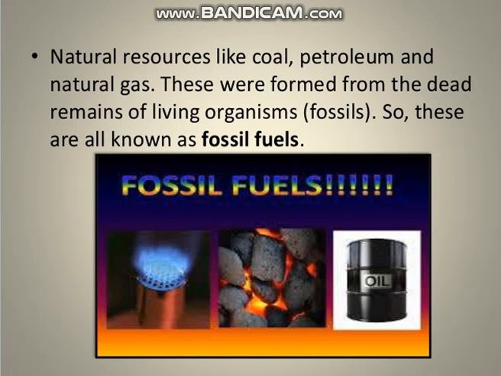These dead remains of living organisms are termed as fossils. As we are getting the fuel from the fossils, they are named fossil fuels. So out of these two, coal and petroleum, these two natural resources are fossil fuels.